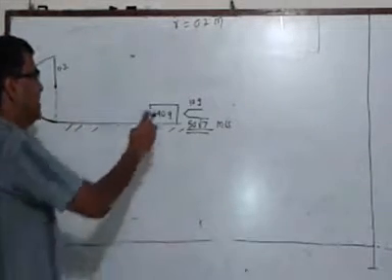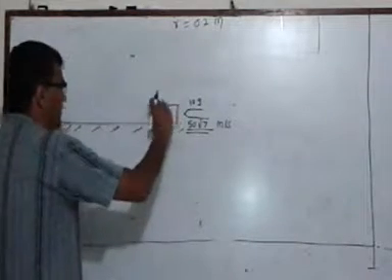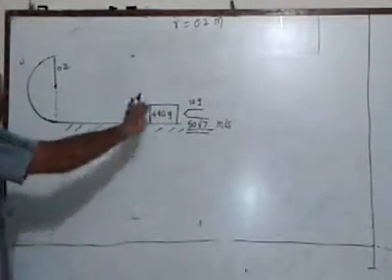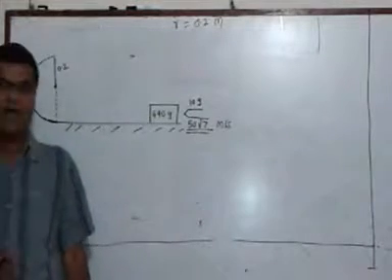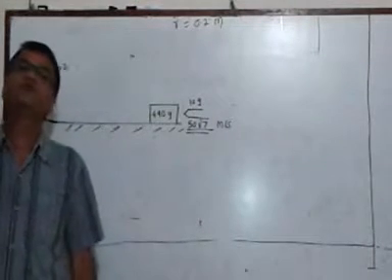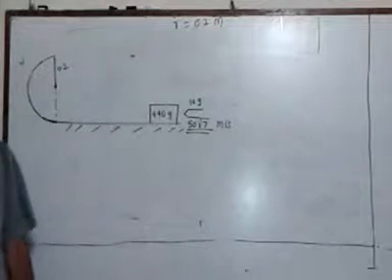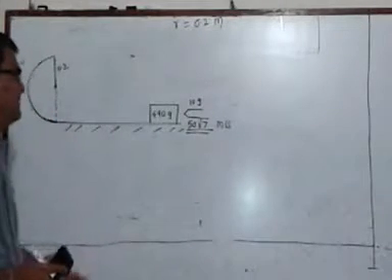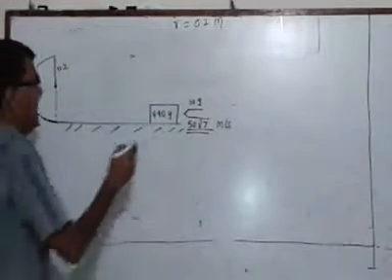So after the bullet gets embedded inside the block, the bullet and the block move together as a system. This is an example of a perfectly plastic impact where both the bodies move together after the impact.